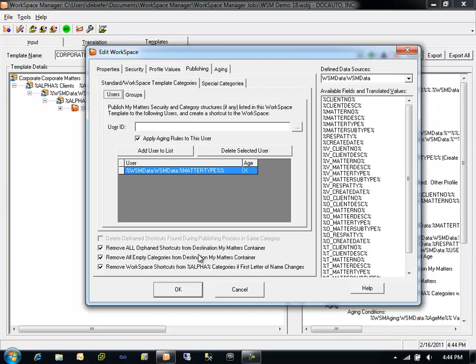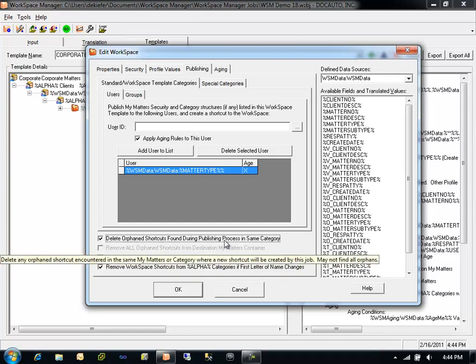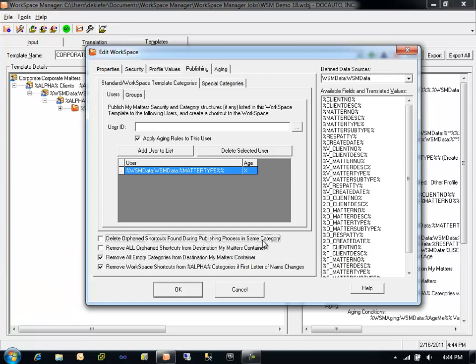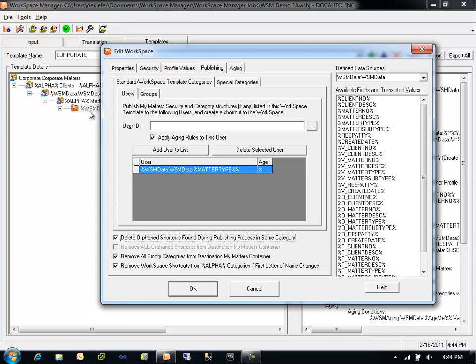Finally, the publishing process in Workspace Manager has the ability to perform simple maintenance operations on individual users' My Matters containers. For example, the ability to delete orphan shortcuts found during publishing in the same category. So if Workspace Manager is creating a shortcut to a particular workspace within a specific category, this option will analyze all other shortcuts within that category and remove any shortcuts that point to invalid objects as part of that process.